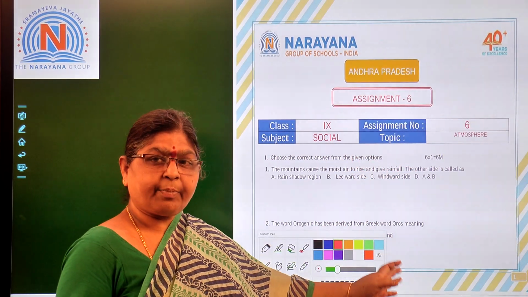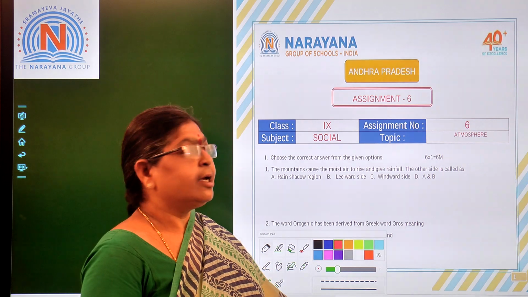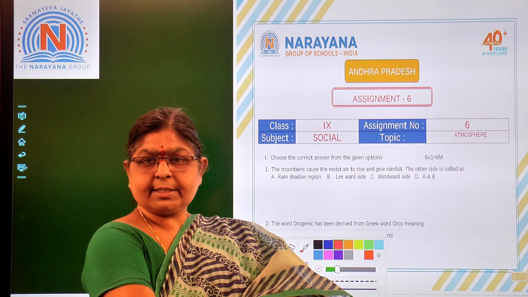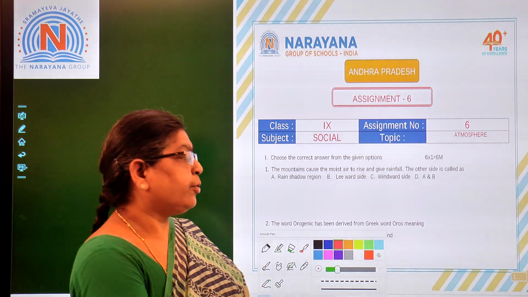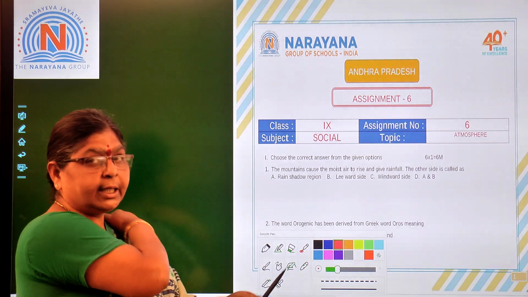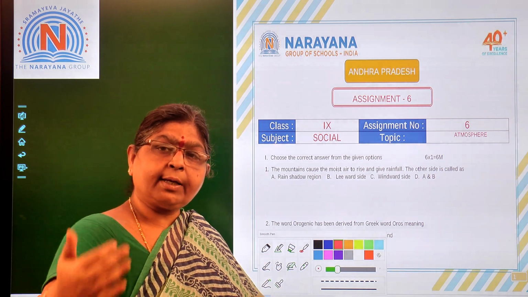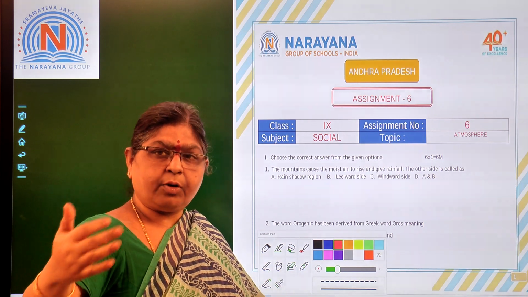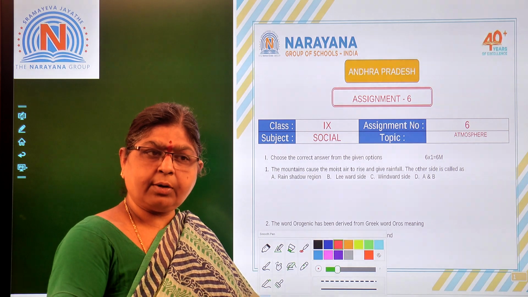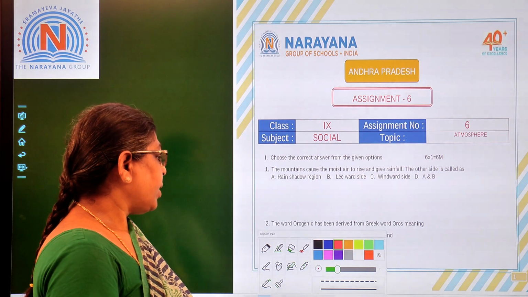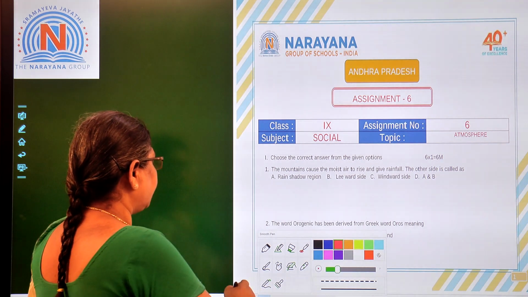Topic is atmosphere. In assignment 5 we discussed atmosphere, and today we are going to learn about the other forms of precipitation. Yesterday we learned about convectional rainfall, no? So today we will be learning about orographic rainfall and cyclonic rainfall, right? Based upon that, let us have these questions.